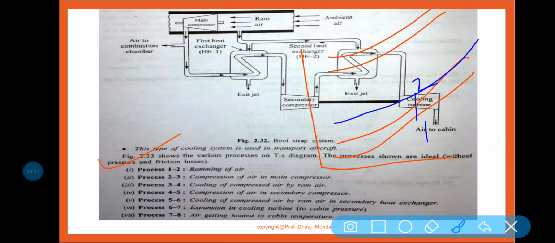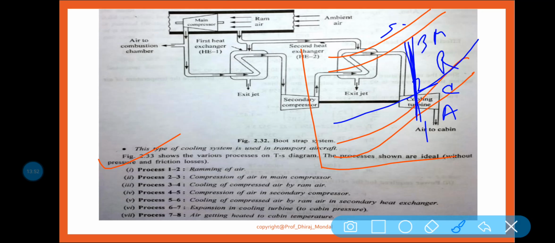That means ambient pressure, atmospheric pressure, cabin pressure, ram pressure, main compressor, secondary compressor. So 1 to 2 is the ramming of air. 2 to 3 is called compression of air in the main compressor, isn't it? 2 to 3, compression of air in the main compressor.